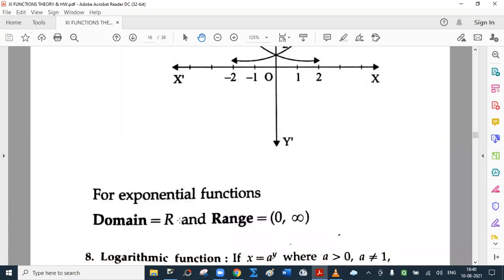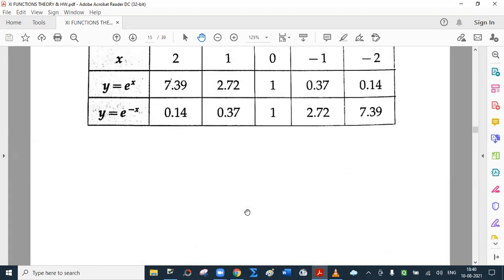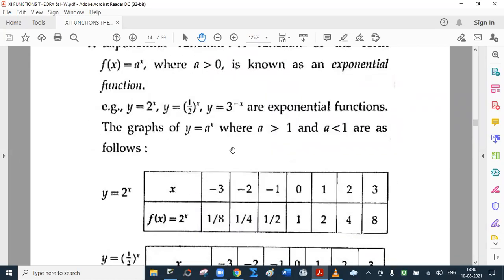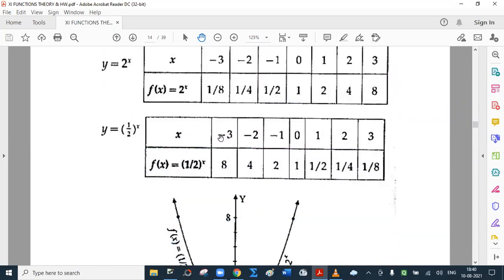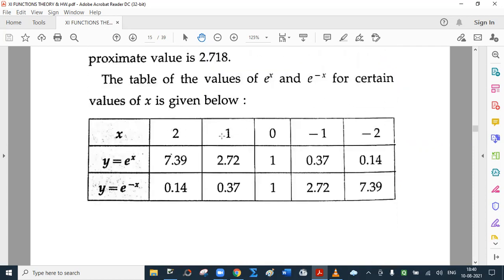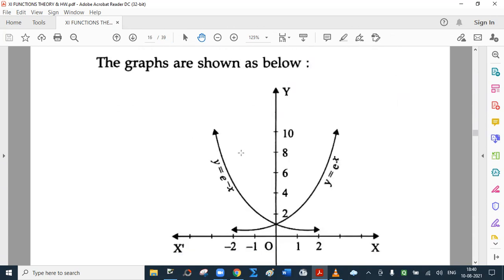For exponential function, what is domain? Set of real numbers. Domain means set of values which can be assigned to x. Function is a raised to x, right? So index can be any real number, and that is why domain is set of real numbers.